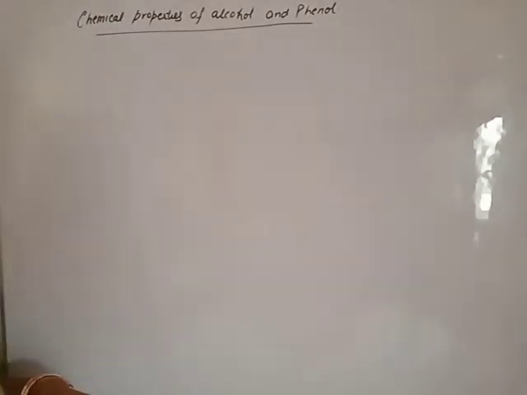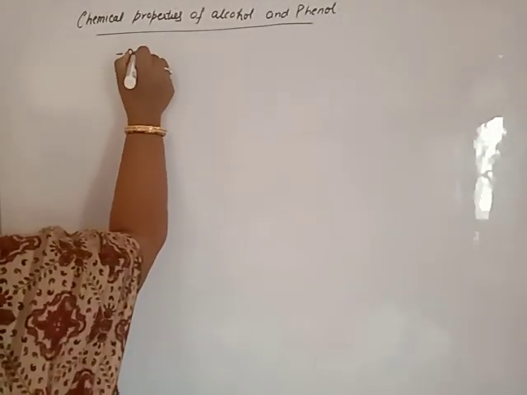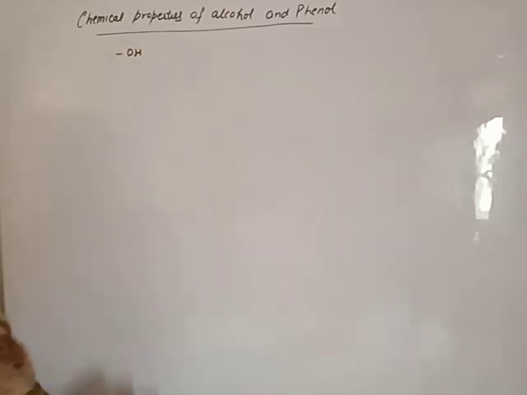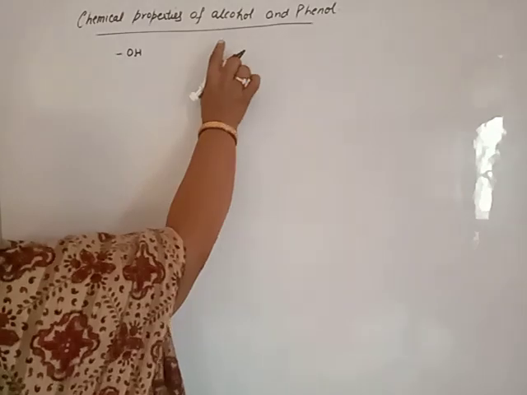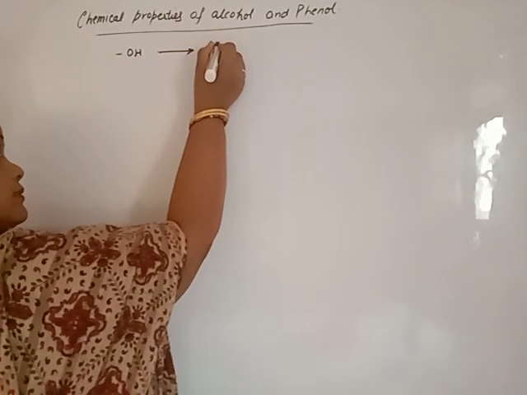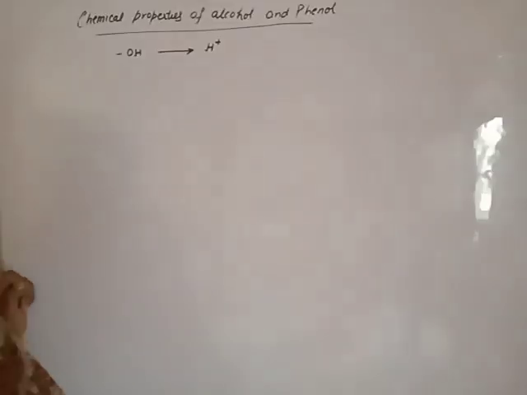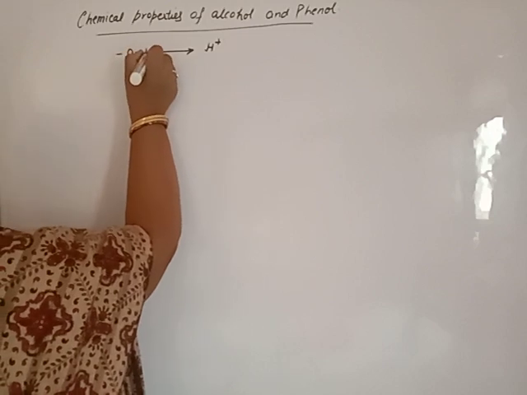Beta, alcohol and phenol both have the functional group OH. But both alcohol and phenol have a tendency to lose H positive ion due to the greater electronegativity of oxygen.